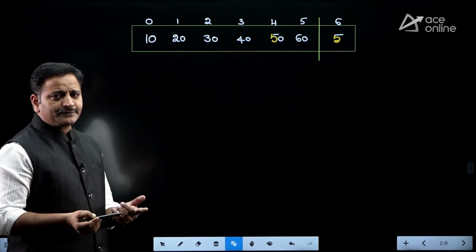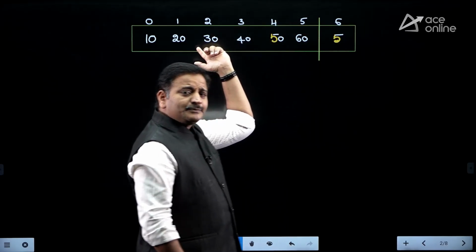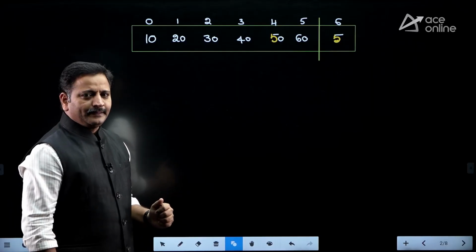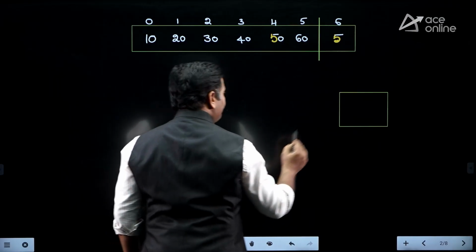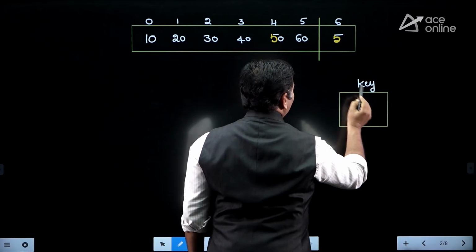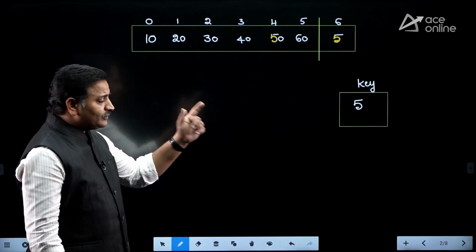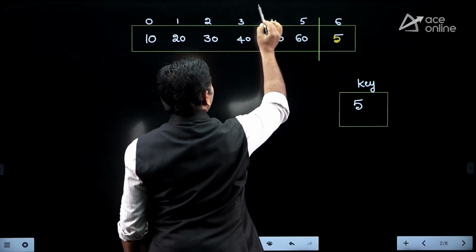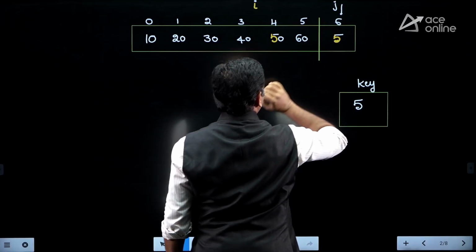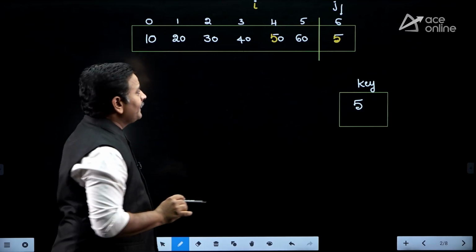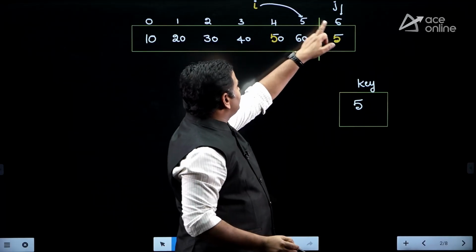Then what is your responsibility? Your responsibility is to pick up this key and place this key in its proper place among the sorted elements. Right friends, this element whatever I am picking up, I am storing it into one variable called key. Key is a variable, and in that key we have 5 friends. Then how can I place 5 into the proper place? So let us assume that i is a variable, and j is a variable which is pointing to the key index. j is pointing to the key index, whereas i is pointing to just before j. If suppose j equals 6, i equals j minus 1.